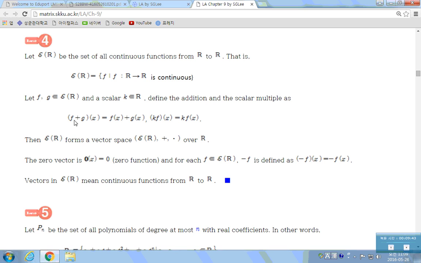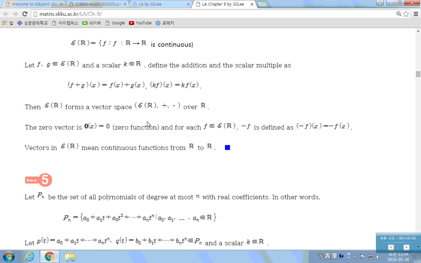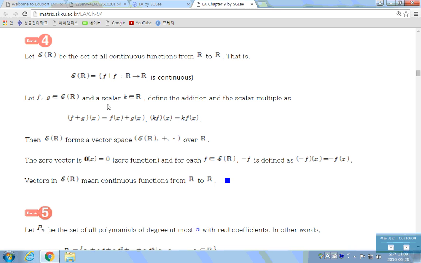Then the addition of these two is also a continuous function from R to R. It's closed under the vector addition. A scalar multiple of a continuous function is also a continuous function from R to R. So it is closed under the scalar multiplication. And also it satisfies the 8 other properties. So with these operations, this set forms a vector space.